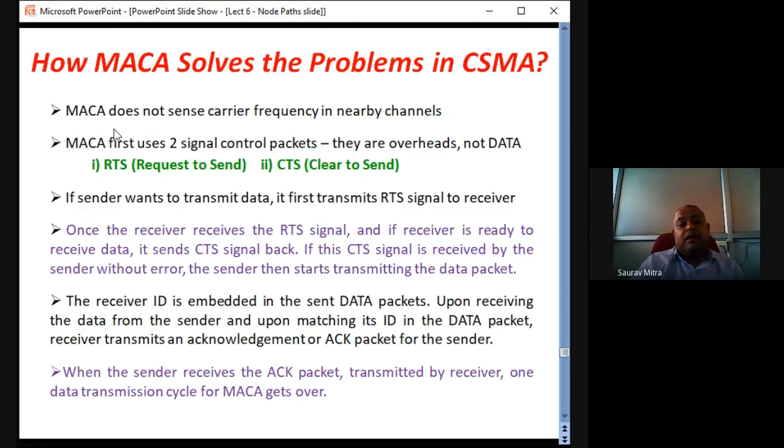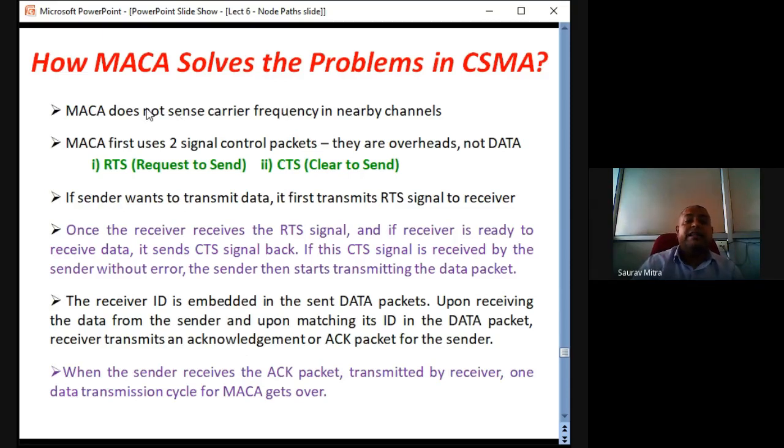First, the one sender node is there. A lot of data packets are there with that sender node. Whenever the sender node is ready to transmit the data, immediately it does not transmit the data. Instead of transmitting the data, first it sends RTS, request to send, to the receiver where it wants to send the data. If the path is free, the receiver receives this RTS. After receiving this RTS, the receiver sends back a clear to send packet to the transmitter.